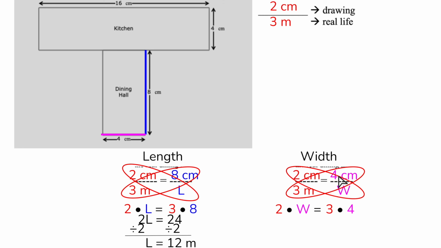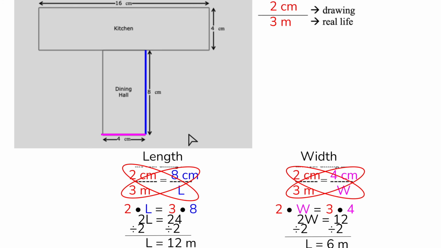So now I just need to reduce again. So 2 times W is 2W. 3 times 4 is 12. And again, I'm going to divide by 2 on both sides. 2 divided by 2 cancels. Oops, and that should say W, not L. Because 12 divided by 2 is 6. So the width is 6, not the length. That was silly of me. Little typos here that I'm finding.